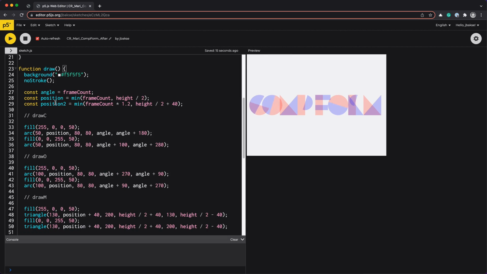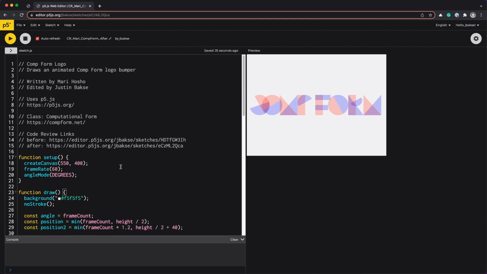Now, angle, position, and position 2 are calculated once at the top of the draw loop, and then followed by the code to draw each letter. You can take a look at this code and the original code in the links in the video description.